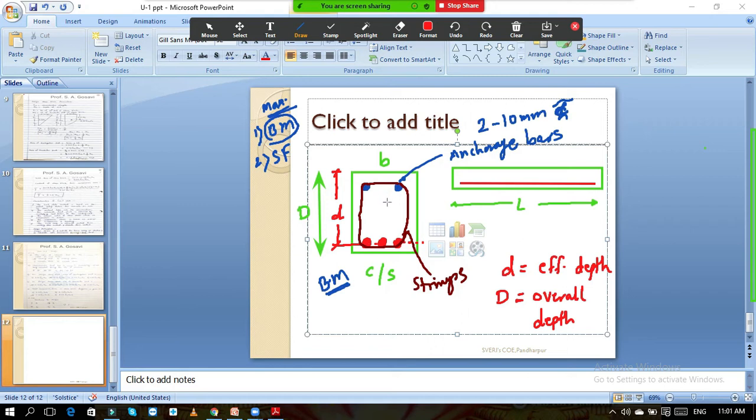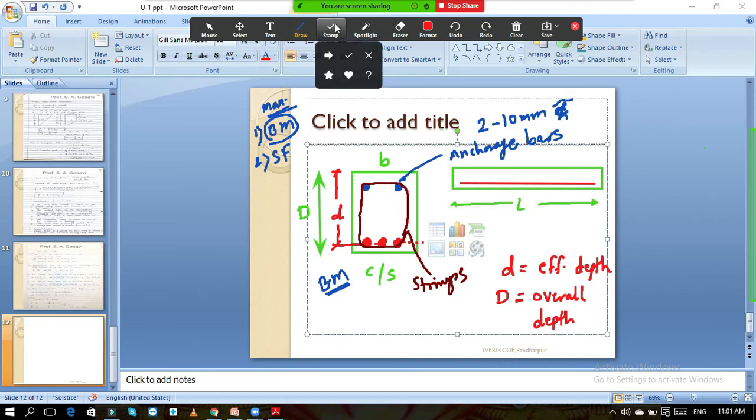Now sometimes the bending moment is also developed at the top of the beam. So to resist that type of bending moment, sometimes we have to provide more bars at the top. There are some situations in which we need to provide more bars at the top. In that case, we are going to design how many bars we should provide and what the diameter should be.